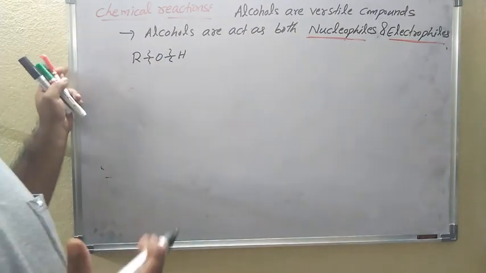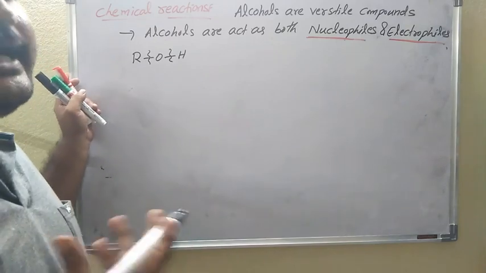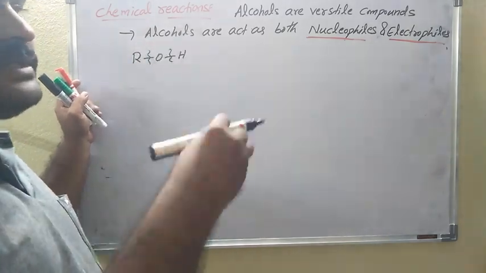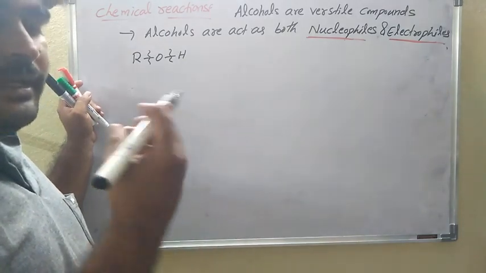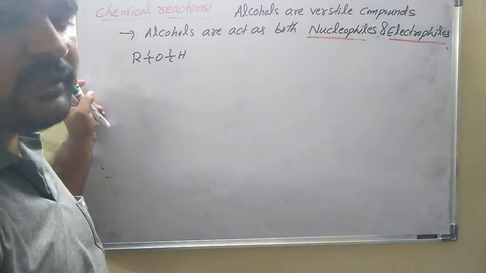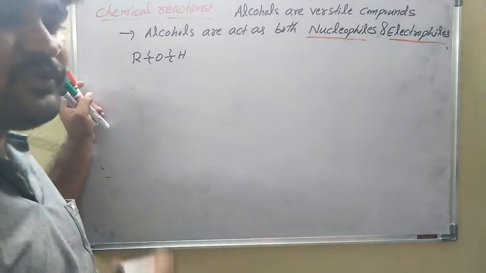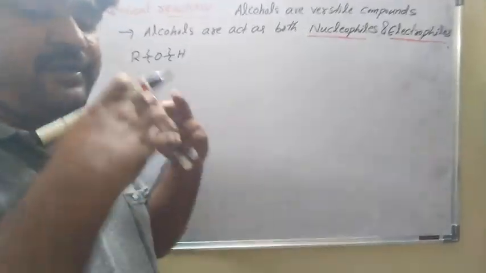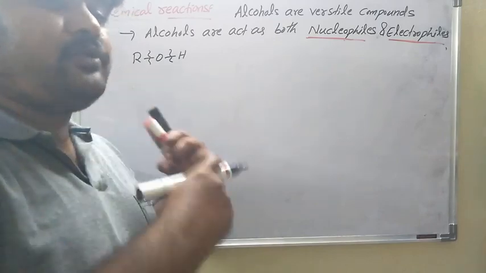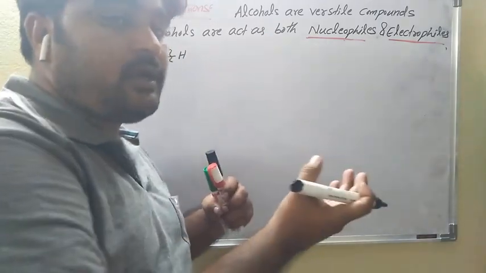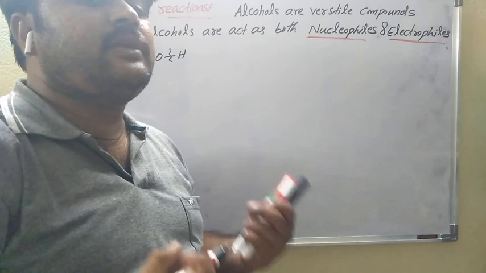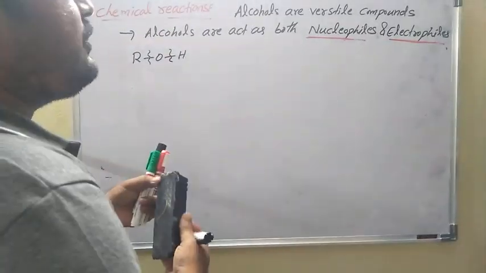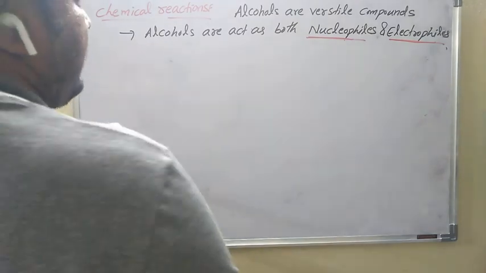Electrophile means what? Positive charge. Nucleophile means what? Negative charge. That means more electrons are present, that is a nucleophile. Positive charge is present, that is an electrophile. A compound that accepts electrons is called an electrophile. A compound that is ready to donate electron pairs to another compound is called a nucleophile. Let us see when it acts as a nucleophile and when as an electrophile.